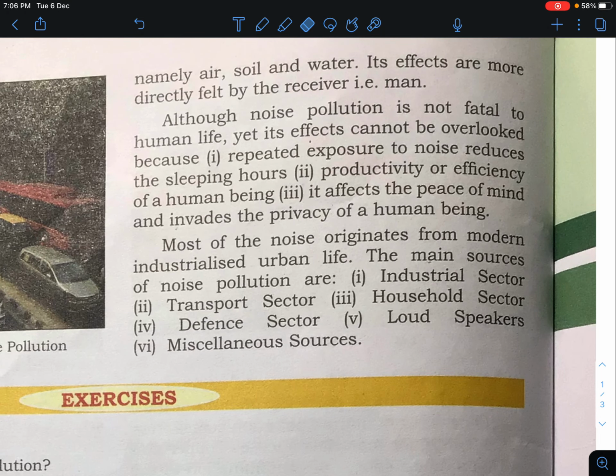Although noise pollution is not fatal to human beings, its effect cannot be overlooked because repeated exposure to noise reduces sleeping hours. What are the effects of noise pollution? First, if you are repeatedly exposed to noise, it is going to reduce your sleep hours. Second, the productivity or efficiency of human beings is going to decrease. It also affects the peace of mind and invades the privacy of human beings.